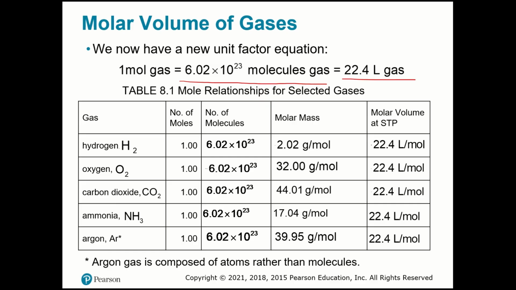And if you look here, I have 1 mole of any gas that you see over here. The number of molecules will be the same, 6.02 times 10 to the 23rd. That is Avogadro's number. The molar mass, so the mass, will change as we talked before, always, but the molar volume will be the same for all. Each will occupy 22.4 liters per mole at STP conditions. Okay?